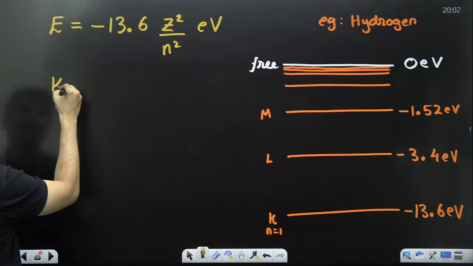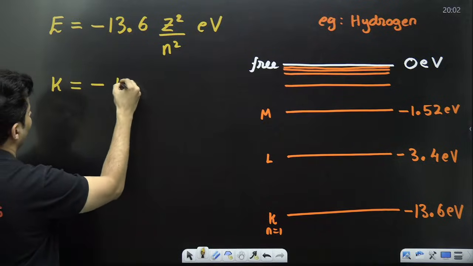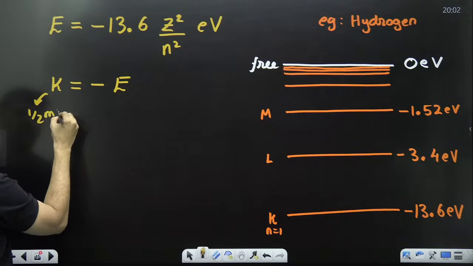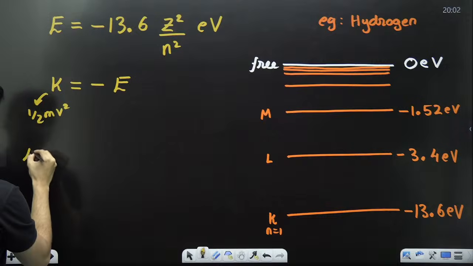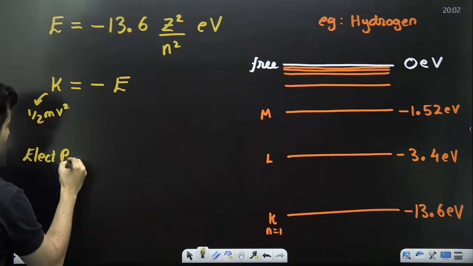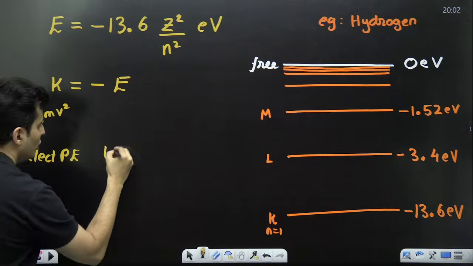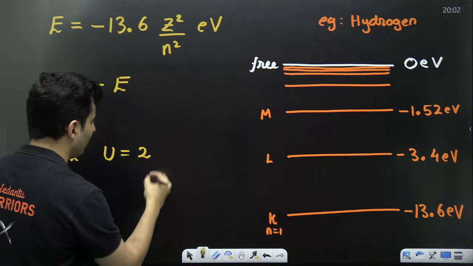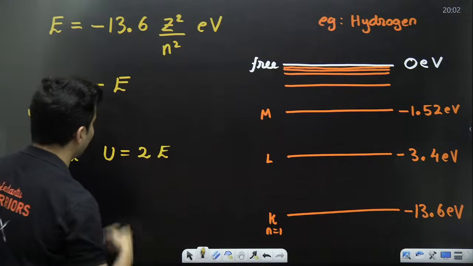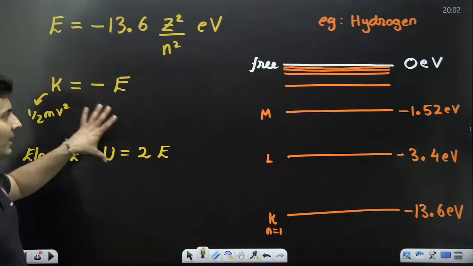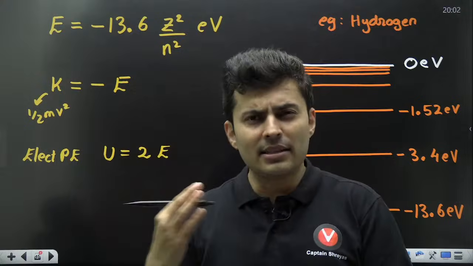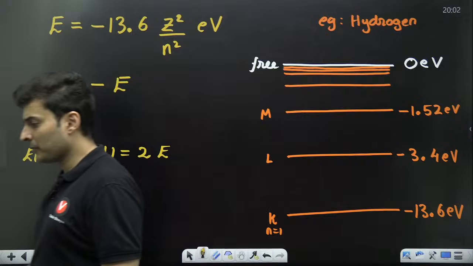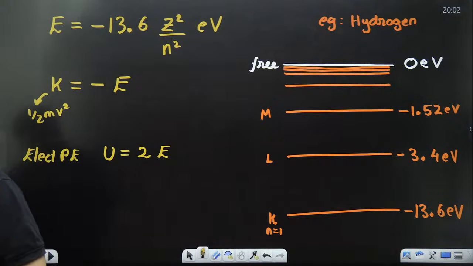Talking about kinetic energy. Kinetic energy is the negative of the total energy. Remember, kinetic energy is just half mv squared. Similarly, the electrical potential energy U is twice the total energy. Very, very important. Both these things will help you calculate either the kinetic energy or the potential energy of the electron. Keep these things in mind again.